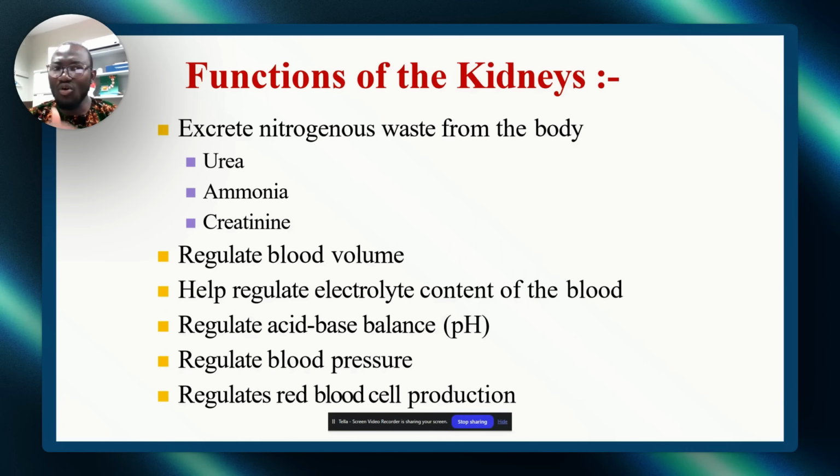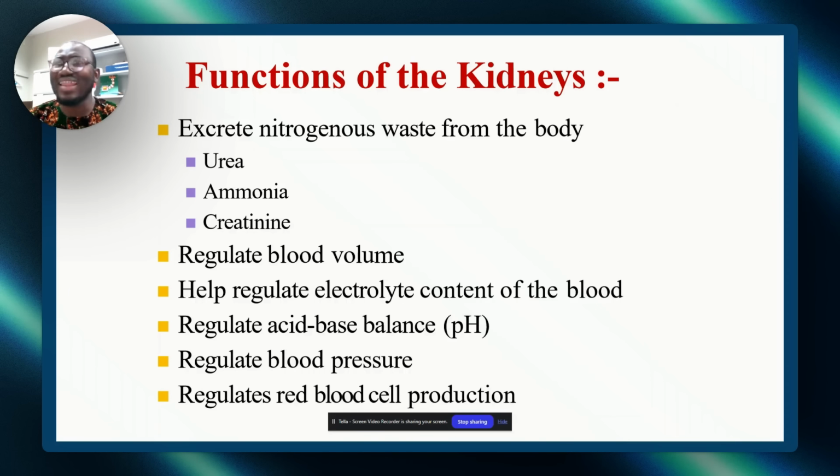Now, coming back to the functions of the kidney, the major function of the kidney is excretion of nitrogenous waste from the body, correct? Nitrogenous waste is very important to be excreted from the body. This is so because urea, ammonia, creatinine, all of these are nitrogenous waste.